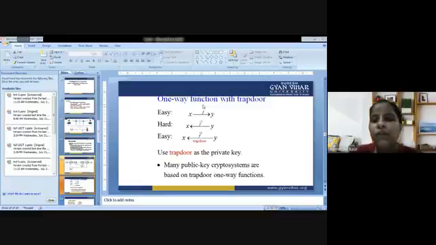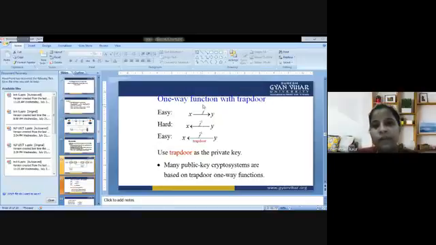Now, the one-way function with a trapdoor that we have discussed in theory. There are three ways: easy, hard, and easy. So x is deriving y with the help of some function f. That is the easy method. Y is deriving x with the help of f inverse. That could be different. Inverse is different.